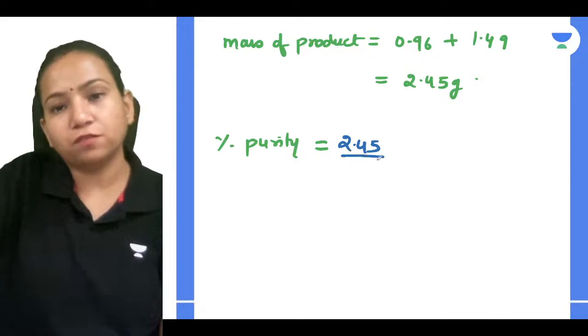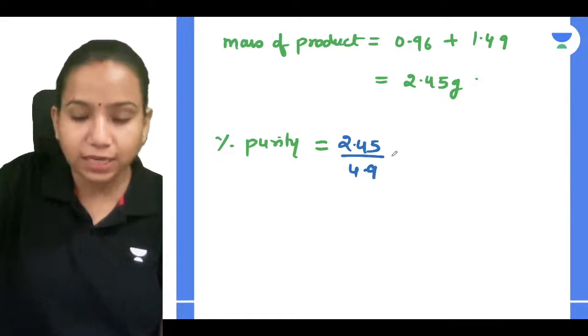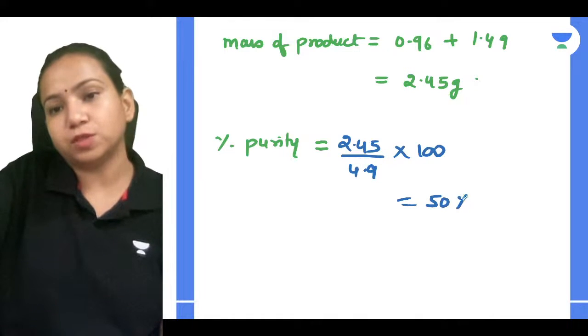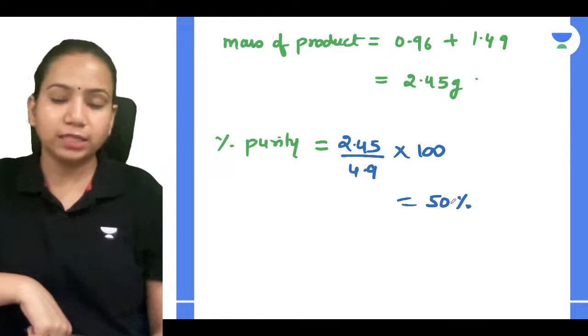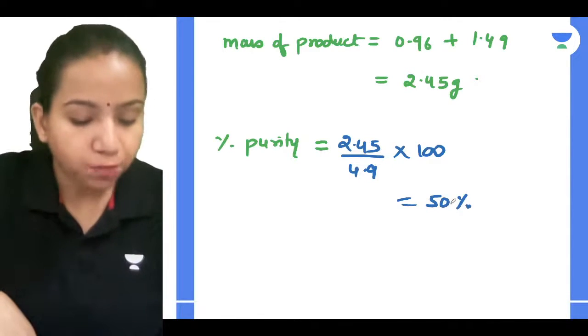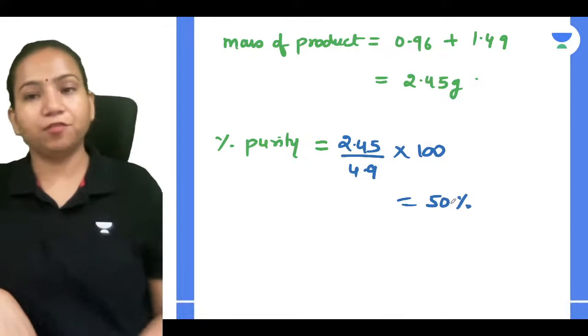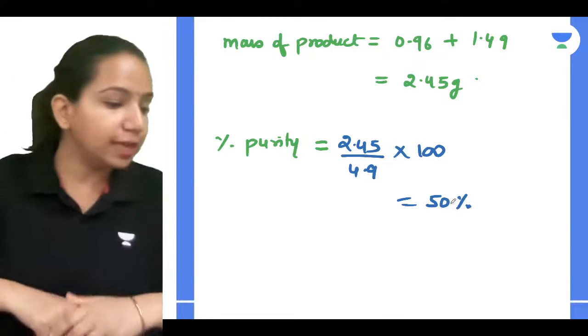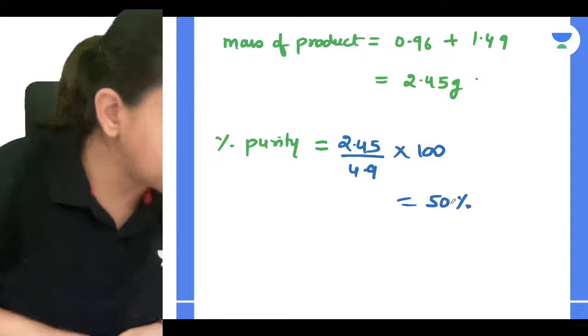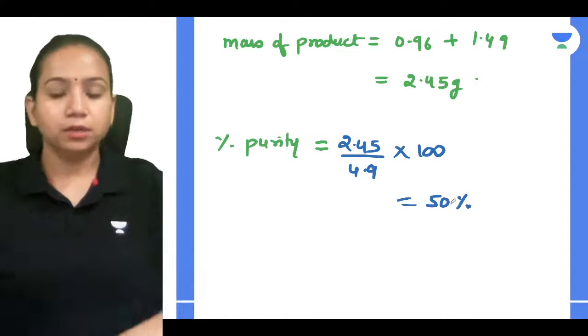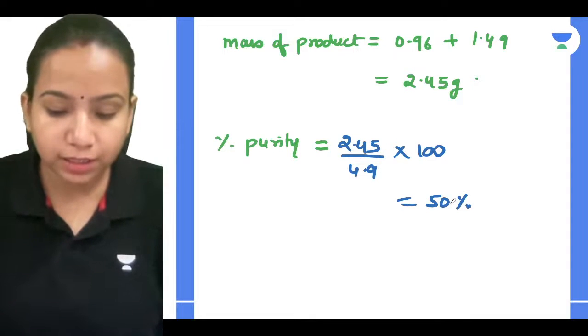So 2.45 divided by 4.9 into 100, and you will find that it is 50% pure. Okay guys, your percentage purity for this question is 50%. Can you relate with it? Everyone understood, I hope? Is anyone having any doubt?